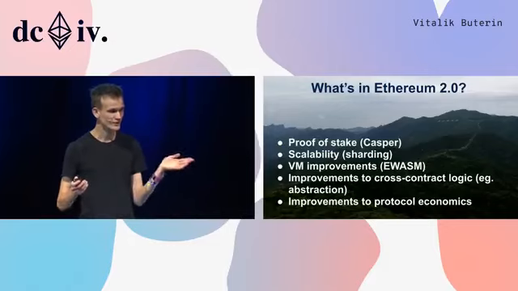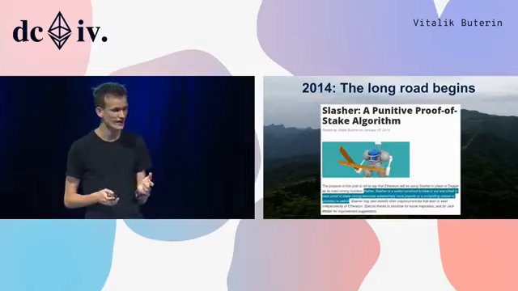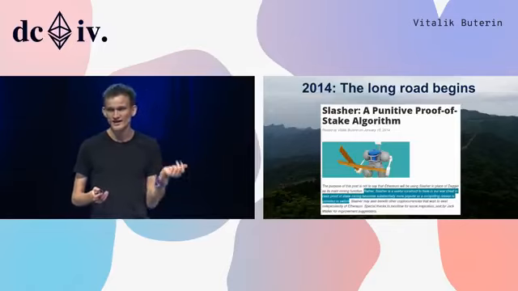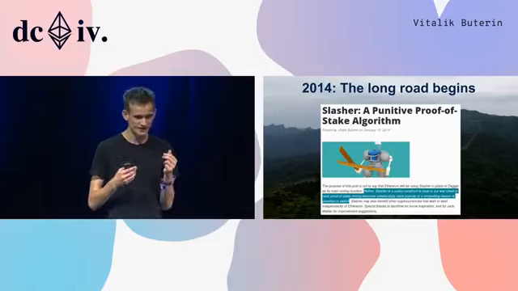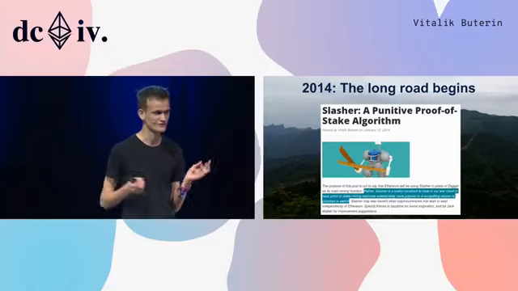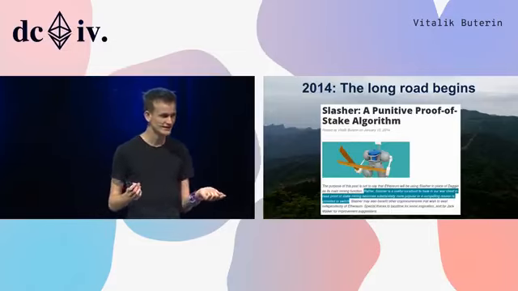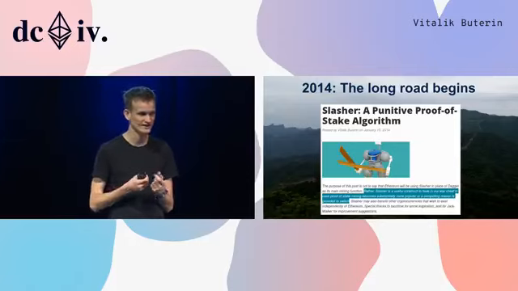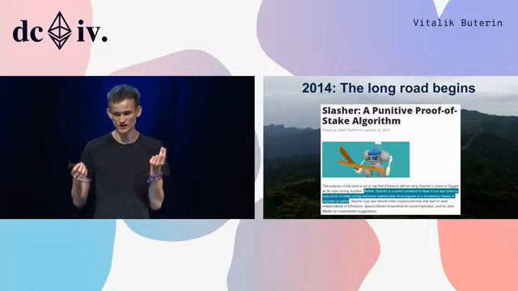Now, how did we get here, right? So the road to proof of stake actually started way back in 2014 with this blog post that I published in January describing this algorithm called Slasher, which introduced really the most basic concept in a lot of proof of stake algorithms, which is this idea that if you get caught doing something wrong, then this can be proven and you can be penalized for it, and how this can be used to increase security.